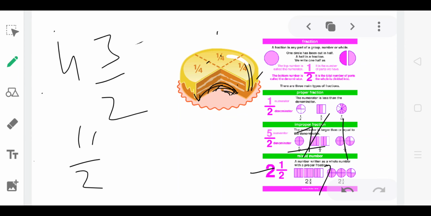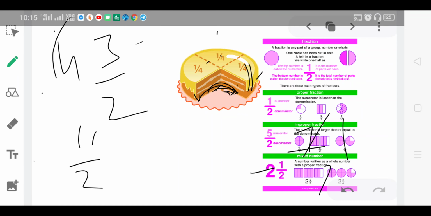And what is 11 by 2? This is the improper fraction because the denominator is less than the numerator. Okay, then this is the improper fraction. Then you convert the improper fraction into a mixed fraction like this.